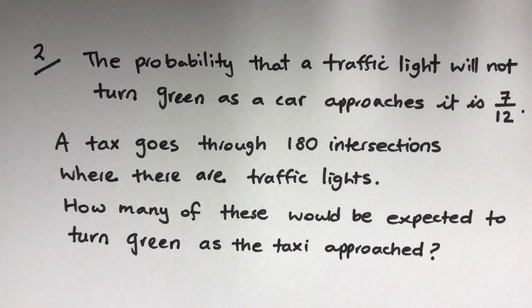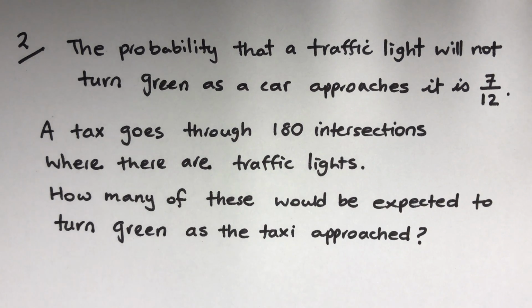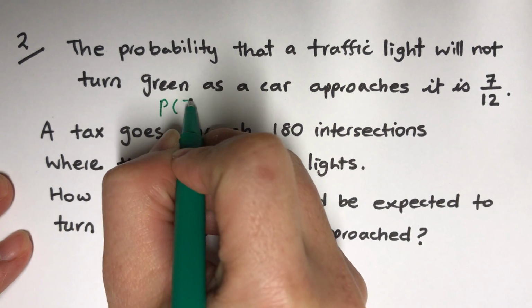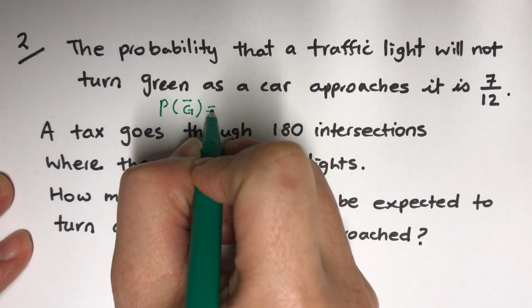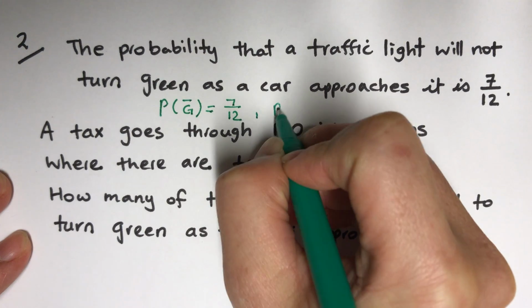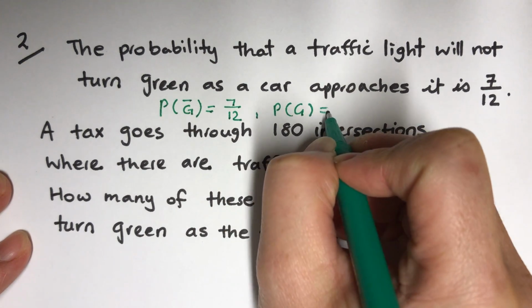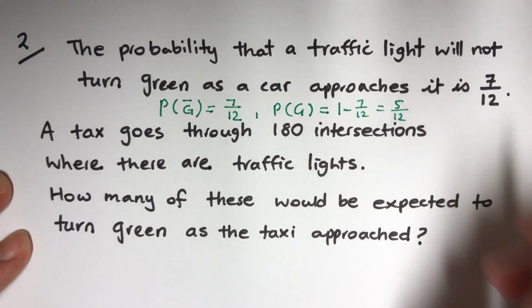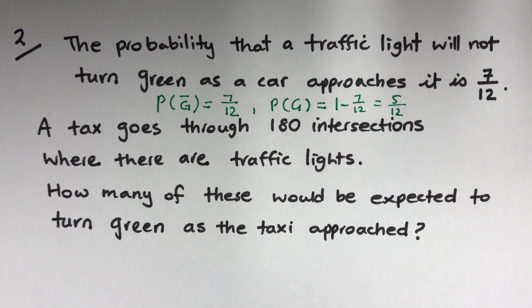Okay, last one for this little subheading. The probability that a traffic light will not turn green as a car approaches is 7 over 12. So if I want it to turn green, it'll be 1 minus 7 over 12, which is 5 over 12. I put that in there because I read the question before you guys.